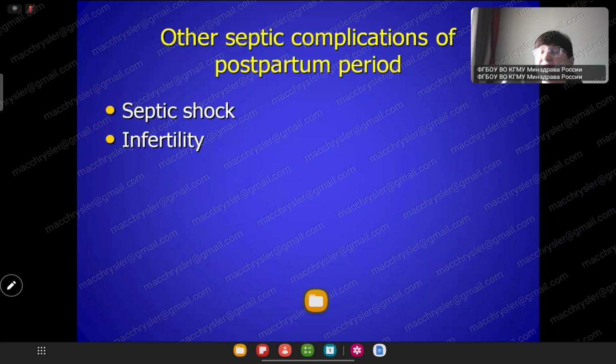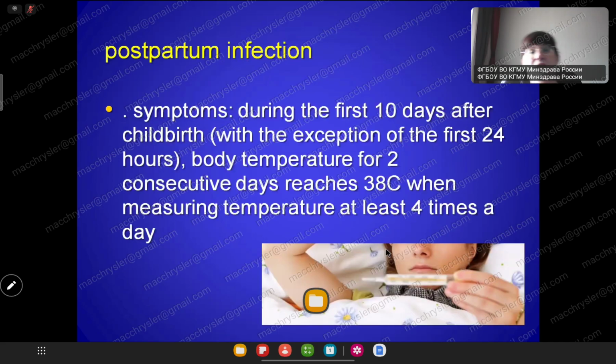Septic shock and late complication, infertility. So this pregnancy single, other pregnancy impossible. Patient has highest risk of infertility.